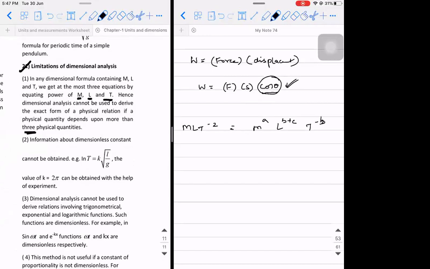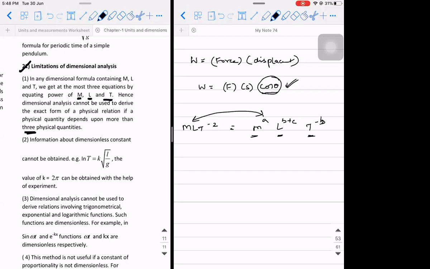We had physical quantities dependent on mass, length and time alone, and we compared the powers on both sides and derived the formula. But if you have a 4th physical quantity, it becomes difficult.